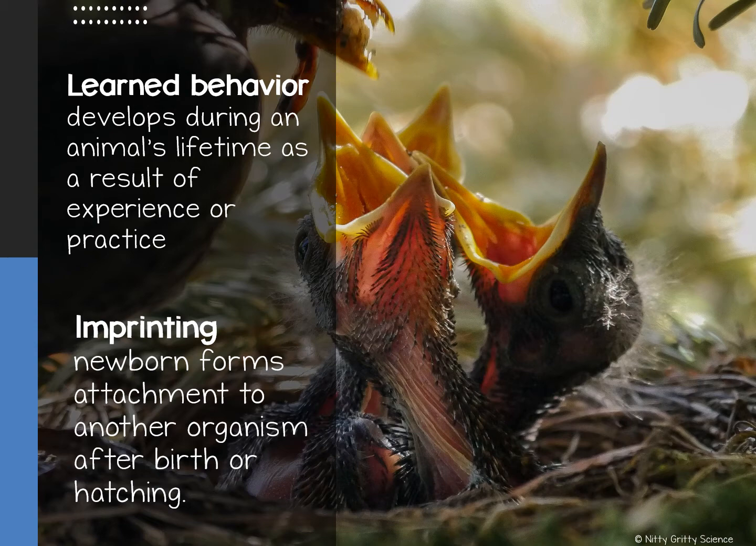Imprinting is important for two reasons. First, it keeps the babies close to their mothers, who can show them where to find food and how to avoid predators. And second, imprinting also allows young animals to learn what other animals of their own species look like, so that down the road they understand when looking for a mate.